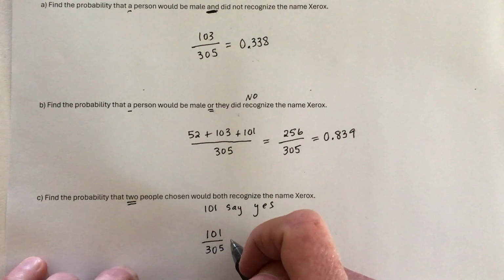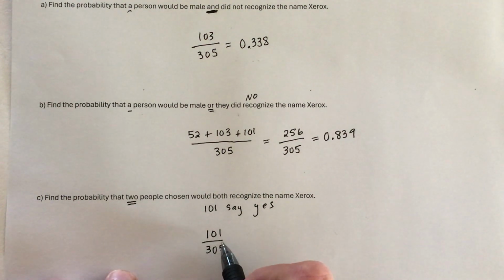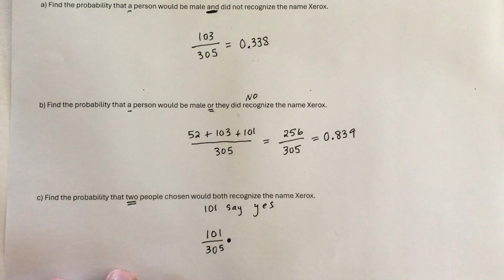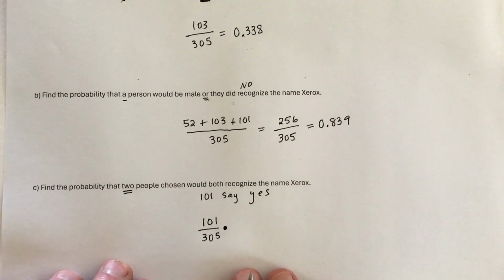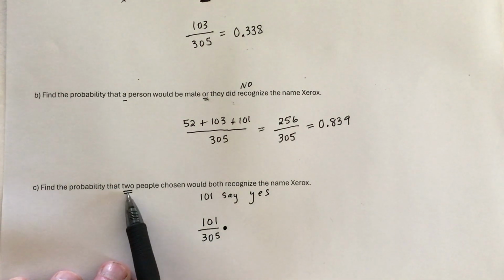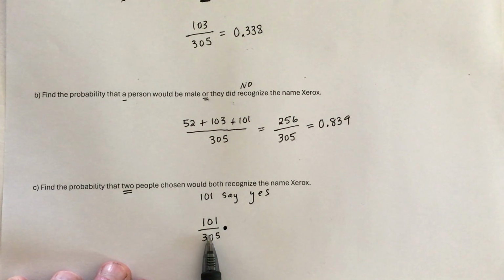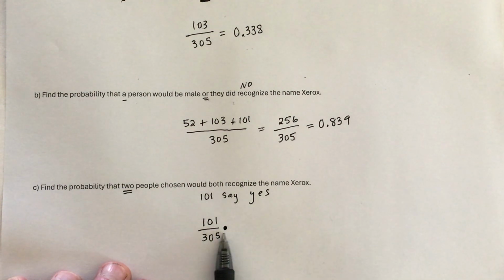And when you have and, so it's got to be the first person says yes and the second person says yes, the word and turns to multiplication. So quick rule is when you have more than one and they both have to do the same thing, then it means the first one does it and the second one does it. And the word and turns to multiplication.